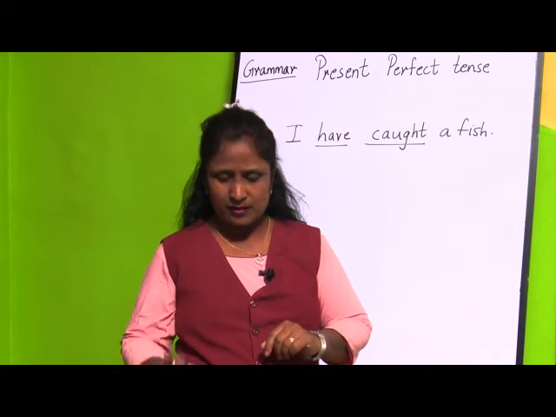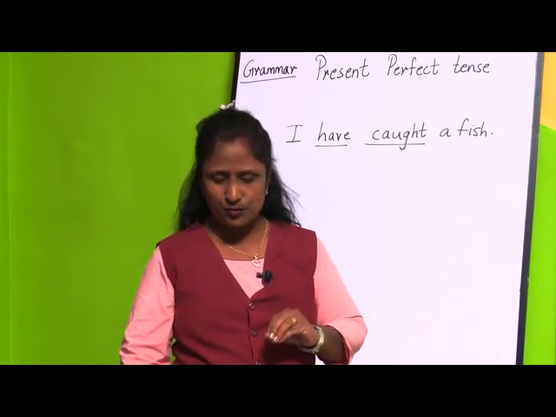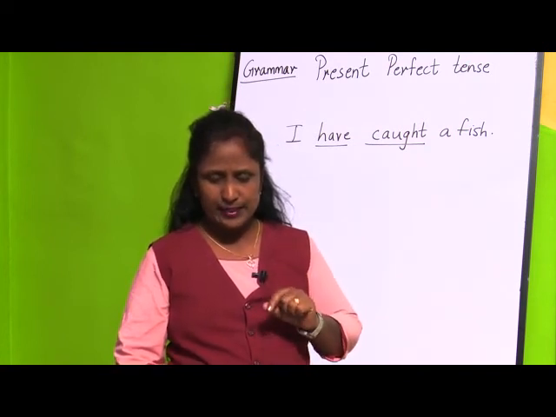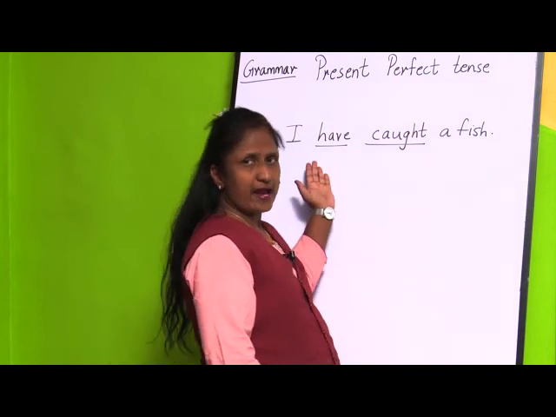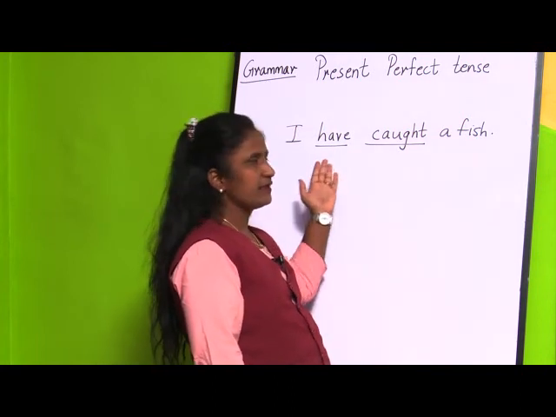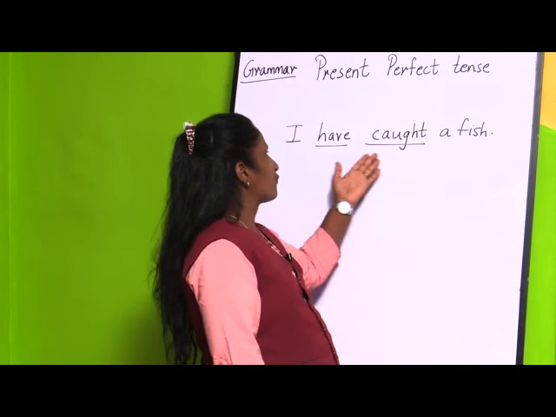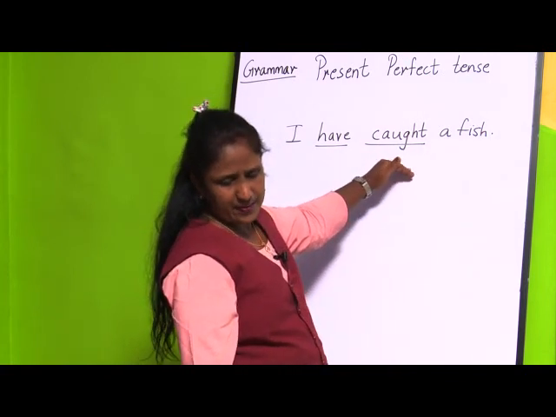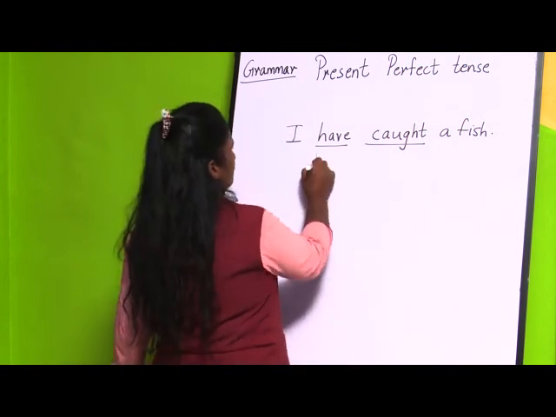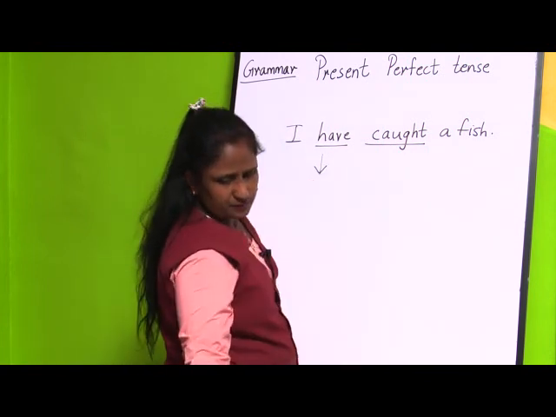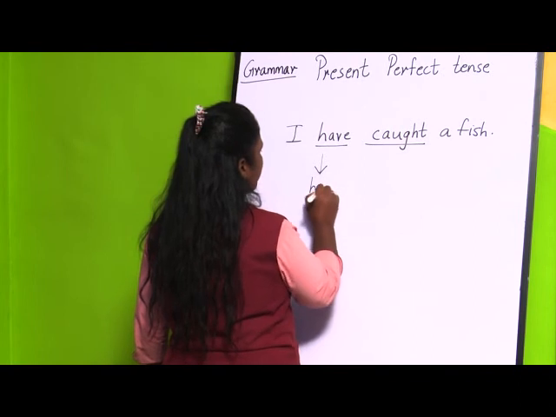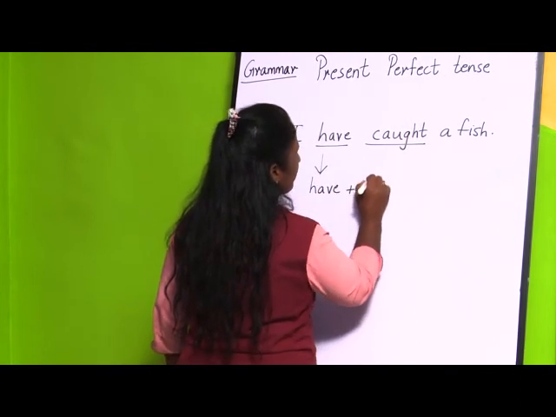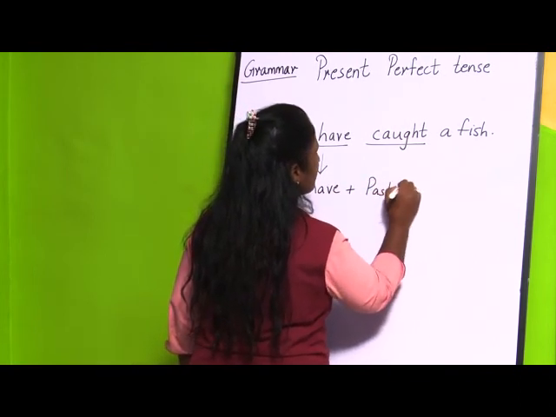Now, if you see in this sentence, I have caught a fish, caught is the past participle. Have is the verb, so it is the verb have plus past participle.